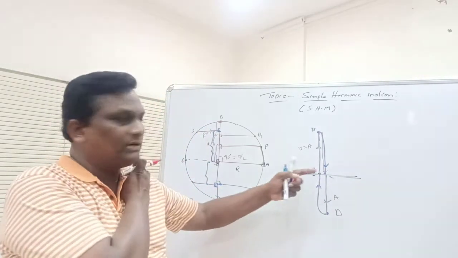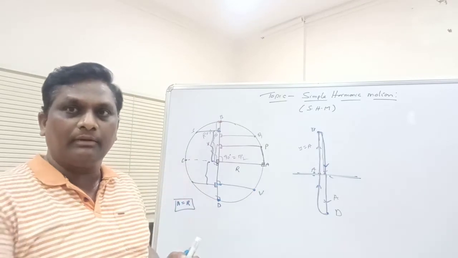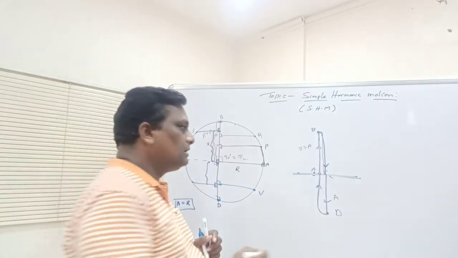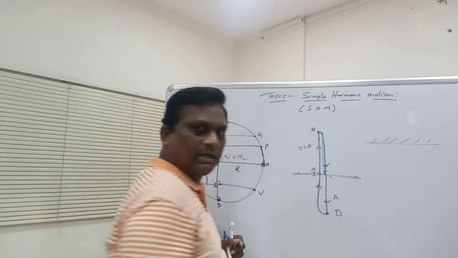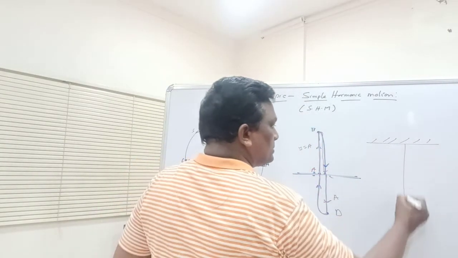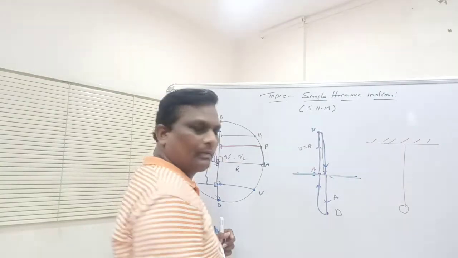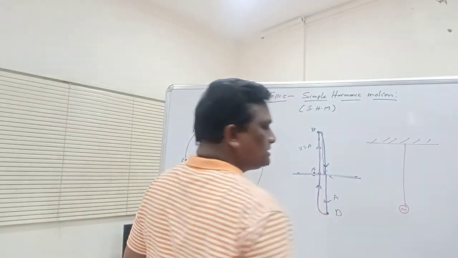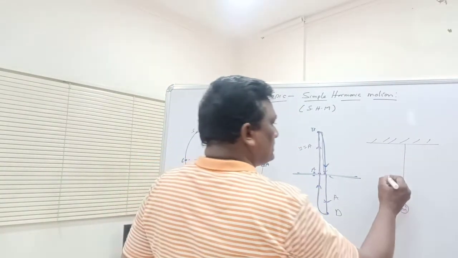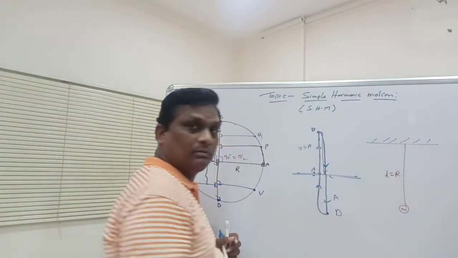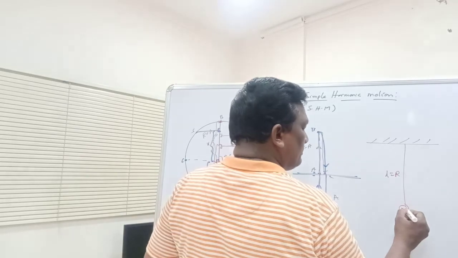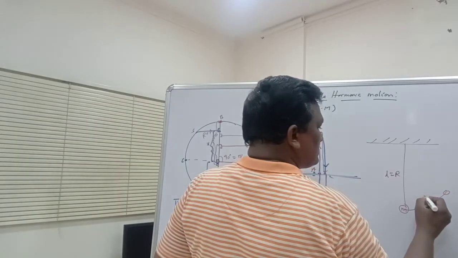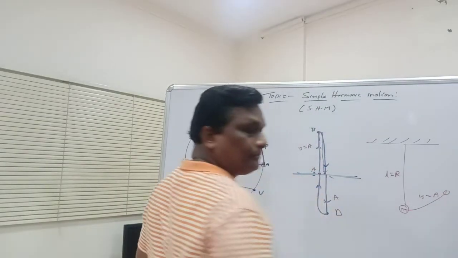Okay, so this I will show you with the simple pendulum in an easy manner. See here, you can consider the simple pendulum like this. So it is the pendulum. The mass of the bob is m, and this length L is equal to r, means the amplitude. Now the particle is moving from the mean position to somewhere else with y equal to a.